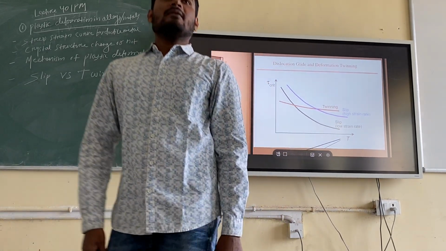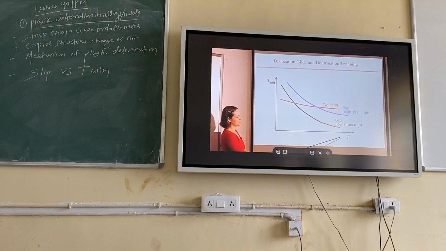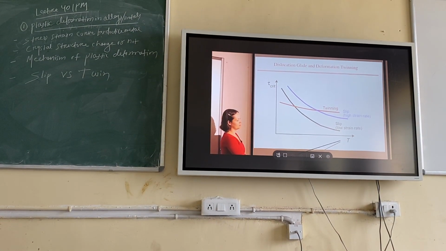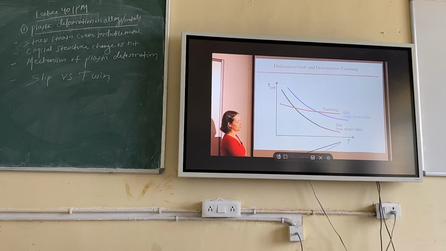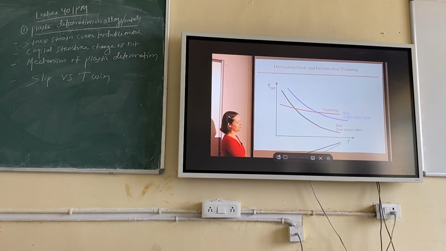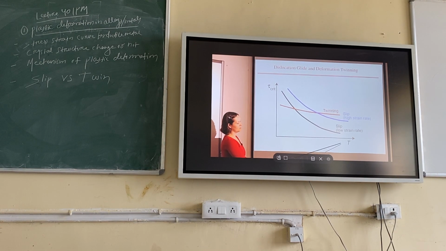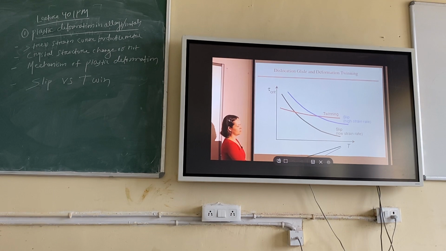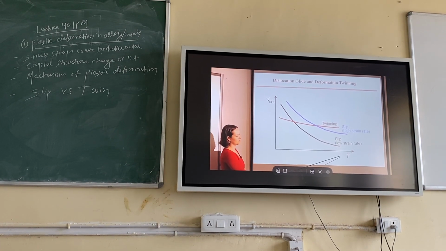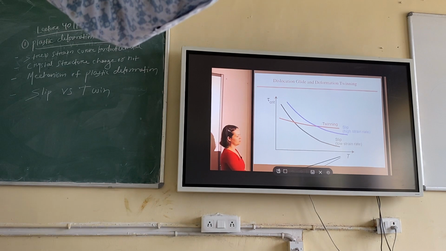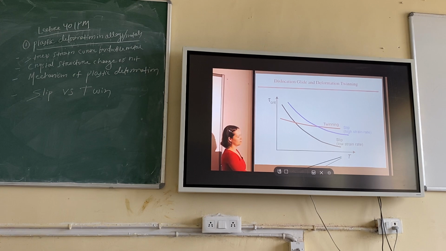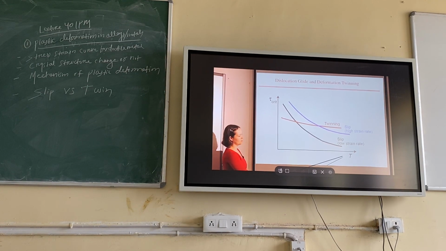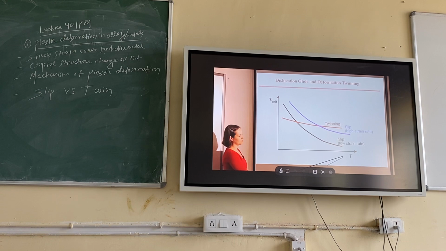That means if you are giving high strain rate to a material, what does that mean? That means you want to pull it at a faster rate. You want to change delta L by L at a faster rate. You understand my point? You want to elongate the metal at a faster rate because time is less, delta L by L is more, right? So in that condition what happens? Twinning will happen. That means at high strain rate, twinning is more favorable. But if you are pulling it at a very slow rate, the change in length is very less with time. You are giving more time, but change in length is less. So in that condition, slip is preferred.